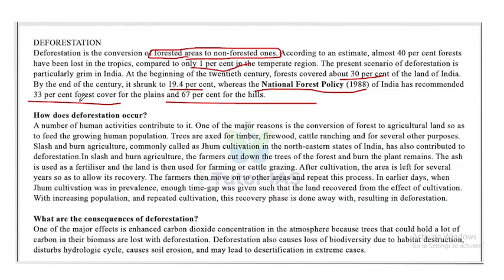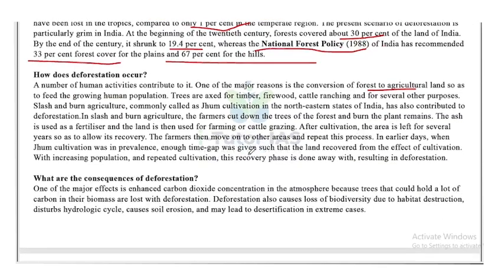How does deforestation occur? A number of human activities contribute to it. One major reason is conversion of forests to agricultural land so as to feed the growing human population. Trees are axed for timber, firewood, cattle ranching, and for several other purposes. Slash and burn agriculture, commonly known as jhum cultivation in the northeastern states of India, has also contributed to deforestation.